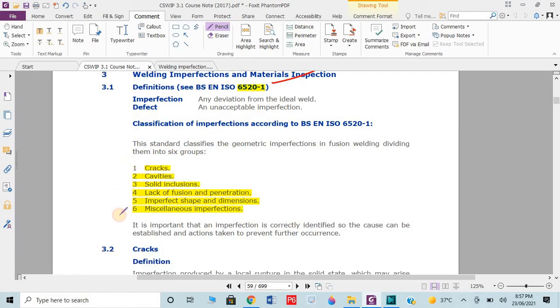We have mainly 6 types of defects: cracks, cavities, solid inclusions, lack of fusion and penetration, imperfect shapes and dimensions, and miscellaneous imperfections. I believe whenever I call the name of a defect, you automatically recall the picture of that defect, so now it will be easy for you to understand.